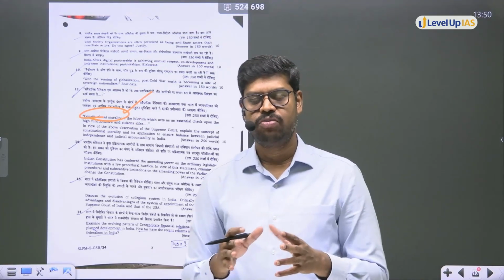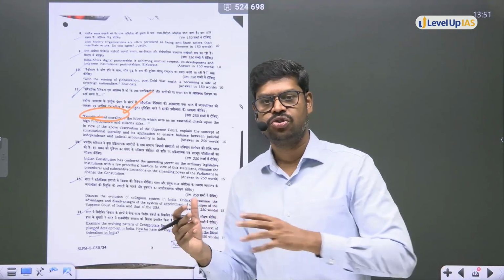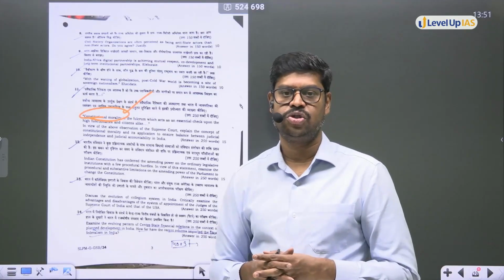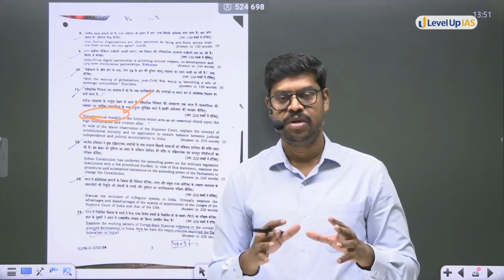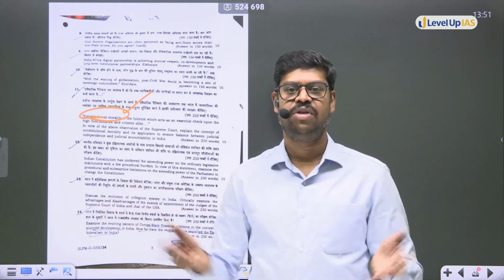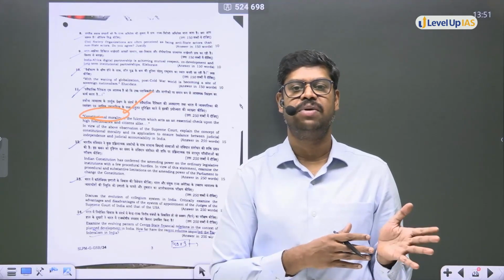And this constitutional morality is not only about all those things. If you look into the entire constitution, the constitution also talks about judicial independence. That's also basically a value in the constitution. Unless there is judicial independence, the judiciary will not be in a position to exercise its power of judicial review against the actions of the other organs of the state, against the actions of the citizens. So for that, judicial independence is very much required.